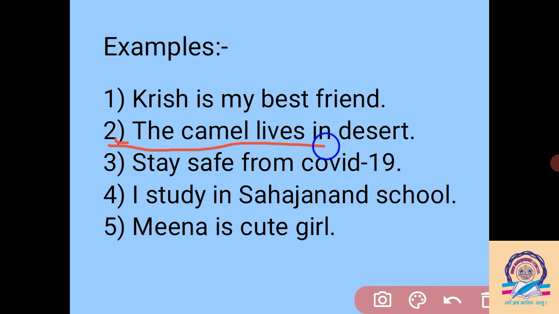So the camel lives in the desert here. So we have to write T in capital letter. Then, stay safe from COVID-19 here. An imperative sentence is given here, but we have to start each and every sentence with a capital, like S here. So I have started with stay. We have to write the S of stay in capital in the third sentence. Then I alone as well. I alone comes at the initial, in between, or at the end of the sentence, but I is always a capital, and I have also started the fourth sentence with I. So here the first letter of each sentence begins with a capital letter.